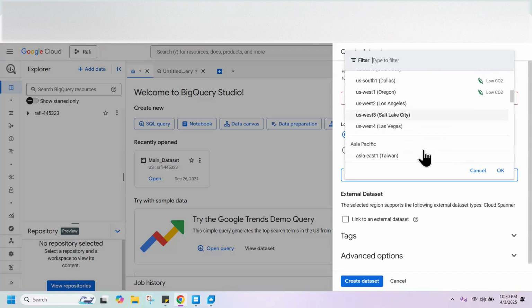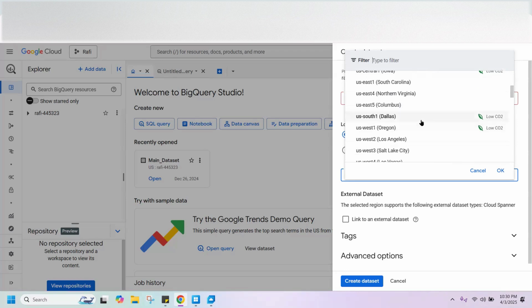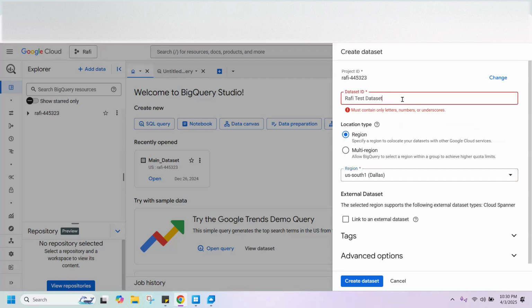If you choose any of these, the difference won't be that much, to be honest. It would be just a couple of seconds, so you can't really identify the difference.